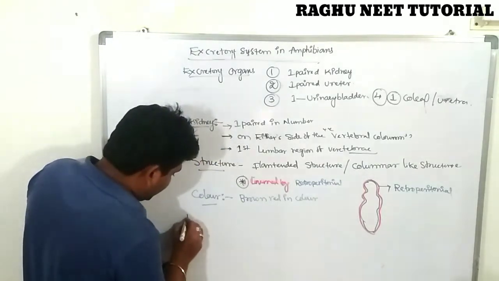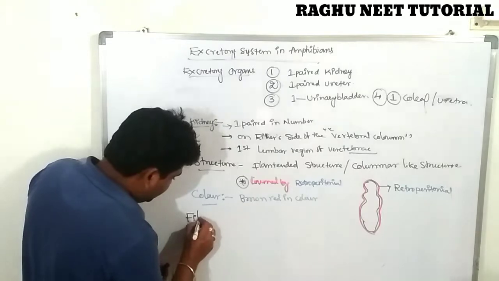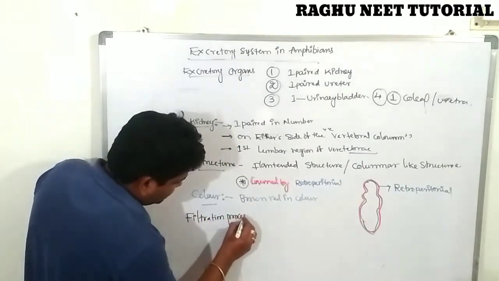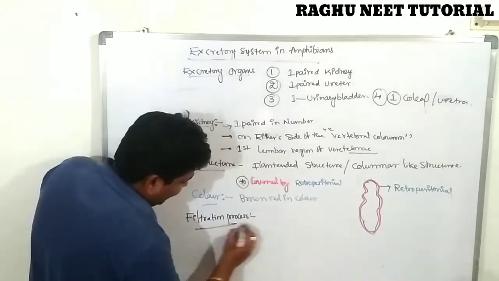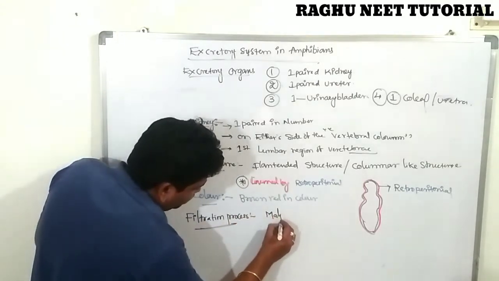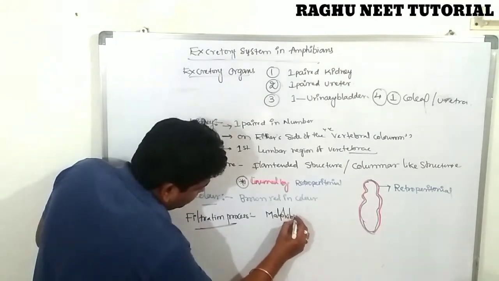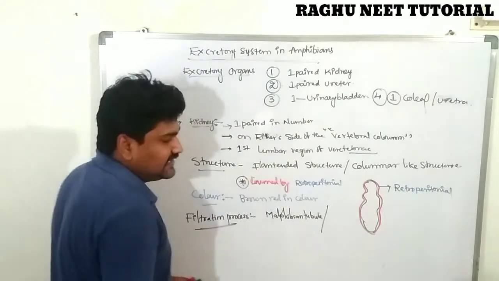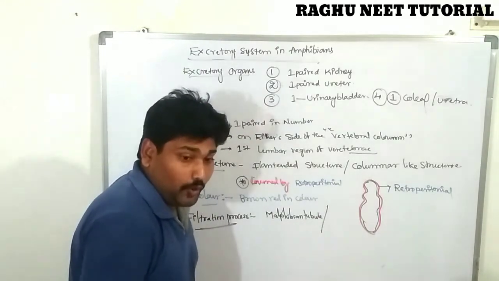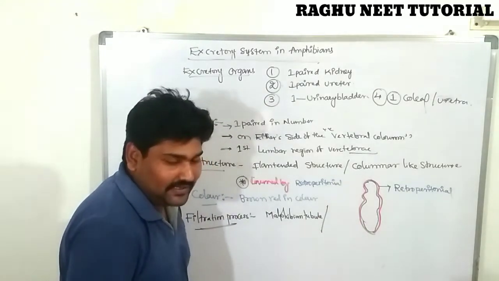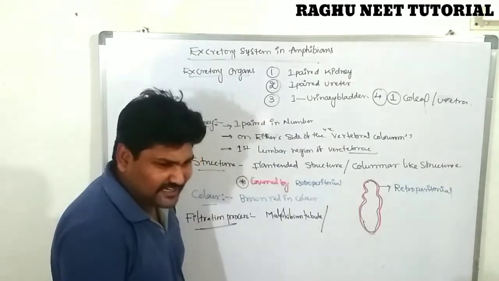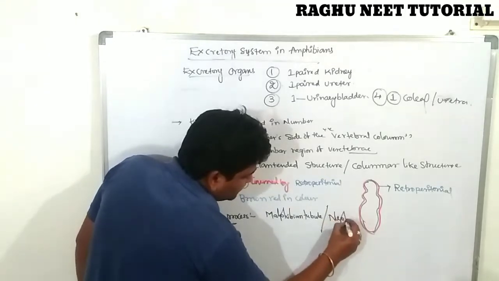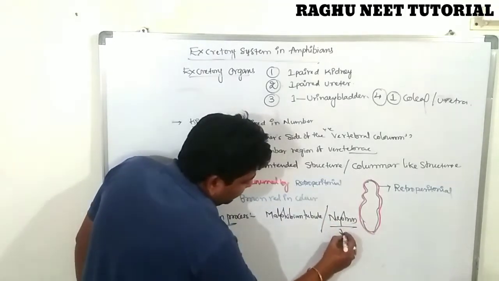The Malpighian tubule consists of Bowman's capsule and glomerulus. The glomerulus is nothing but the nephron. Which type of nephron? Metanephridia.